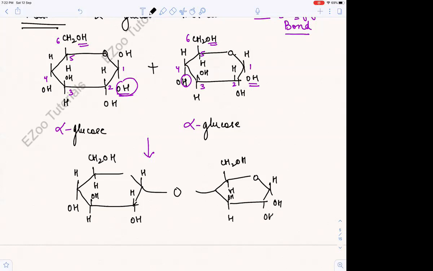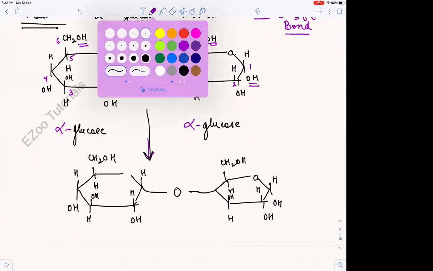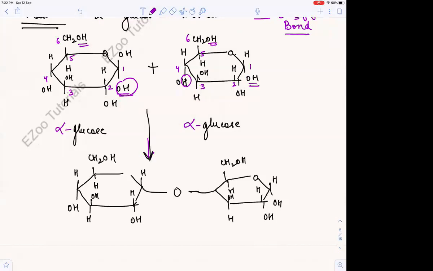What did we get here? Here we got alpha 1,4 glycosidic bonds by the process of what? How did we get it? By removal of water, or condensation or dehydration synthesis, right?